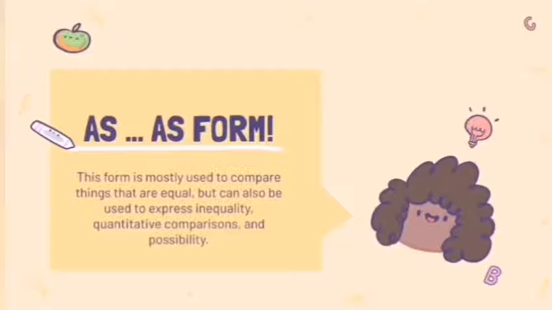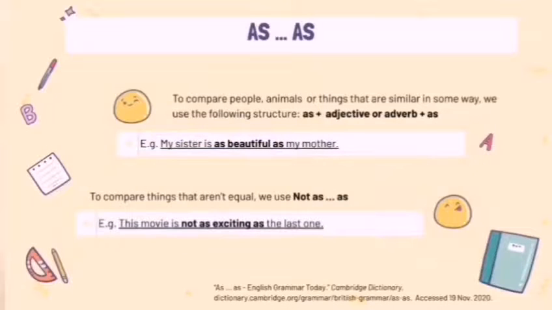The as form. Generally, this form is used to compare things that are similar, but we can also use it when they are imbalanced to make quantitative comparisons or express possibilities. If we want to compare people or things that are equal, we have to follow the structure as plus an adjective or adverb plus as.